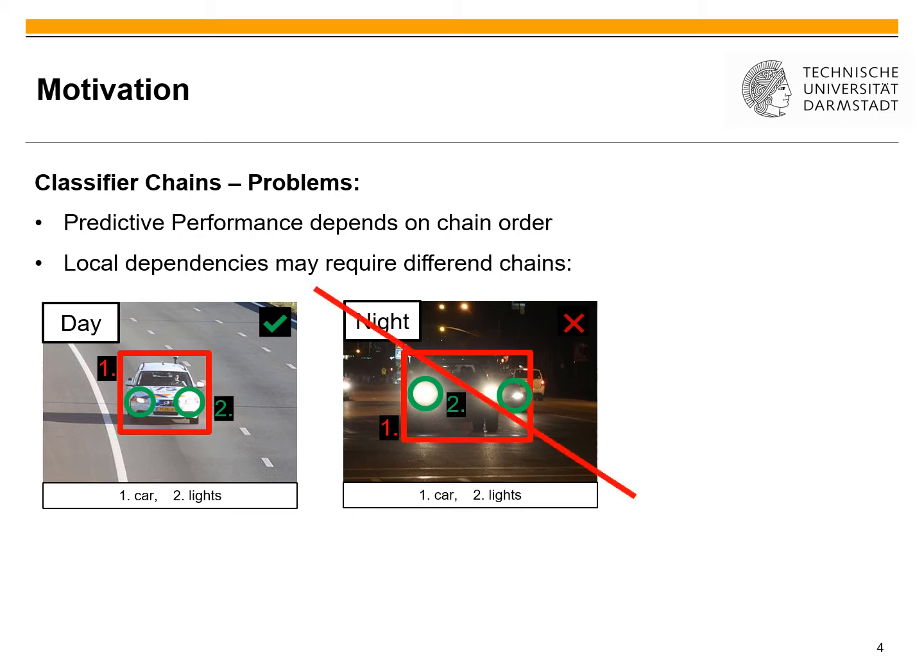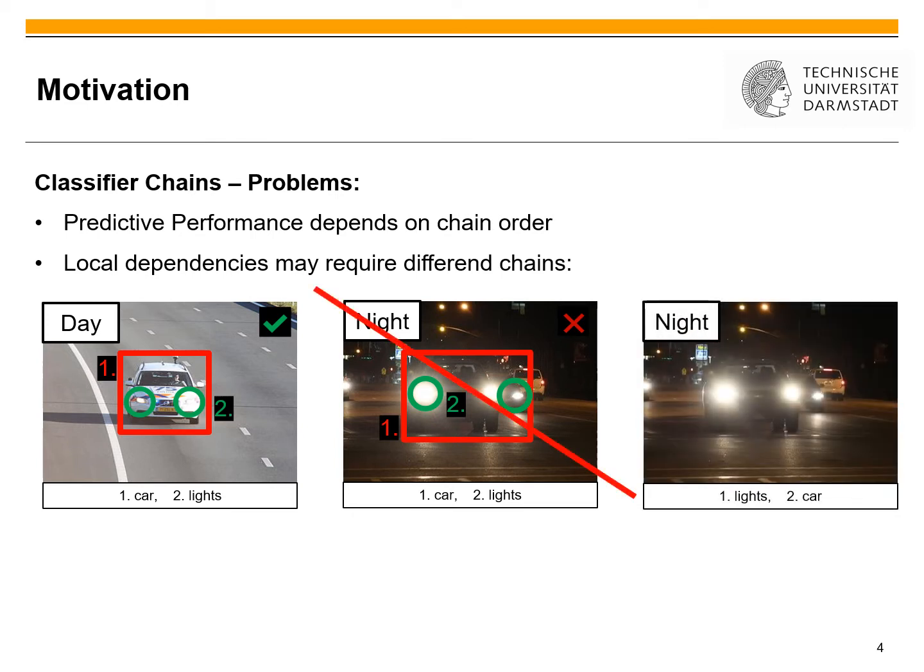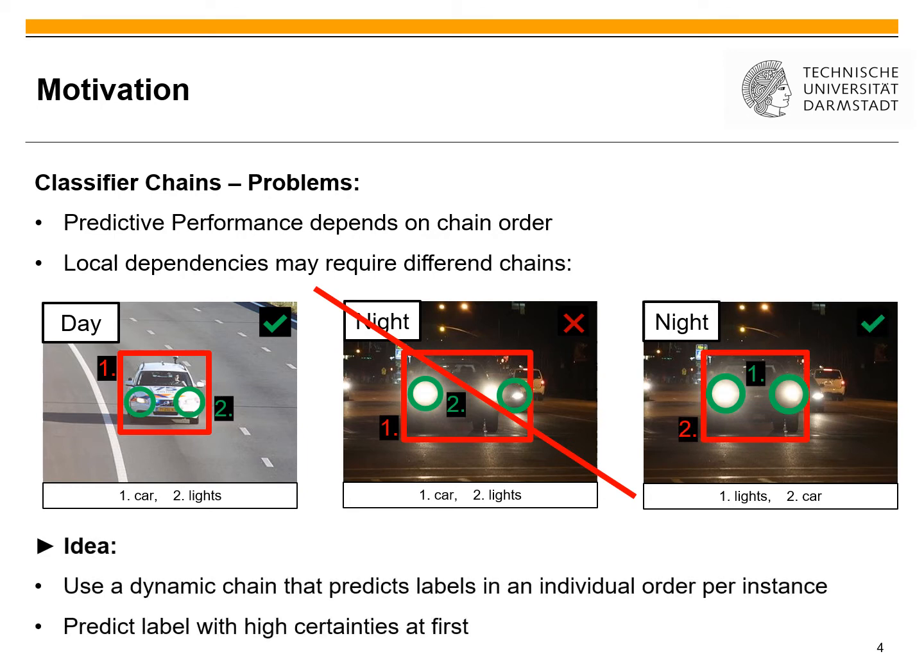So the idea is to not use this order, but use an individual order. And in this image, it's much easier to at first detect lights, and based on these lights, find the car. And this is also the idea of our dynamic chain. Our dynamic chain can predict labels in individual order per instance, so we have exactly these two correct examples. And we predict labels with high certainties at first.